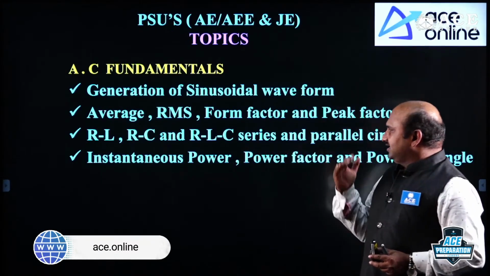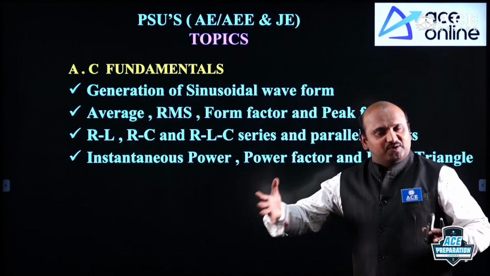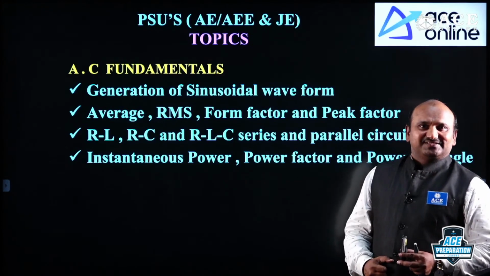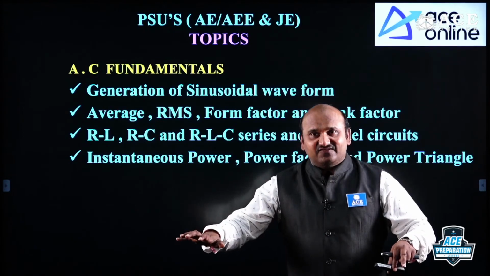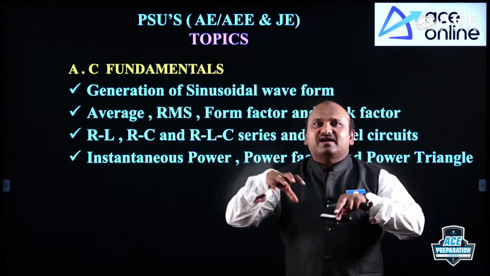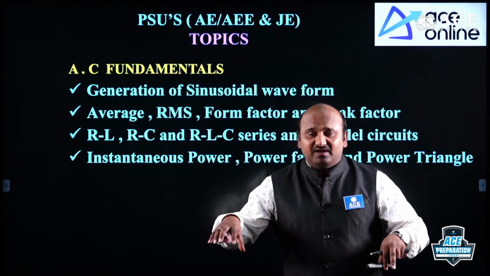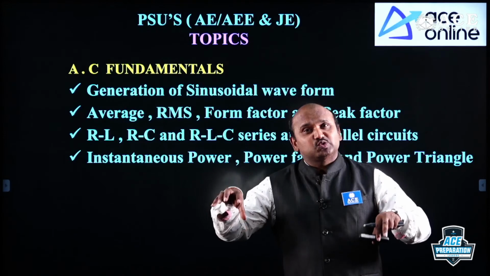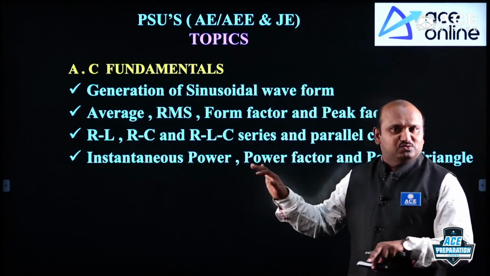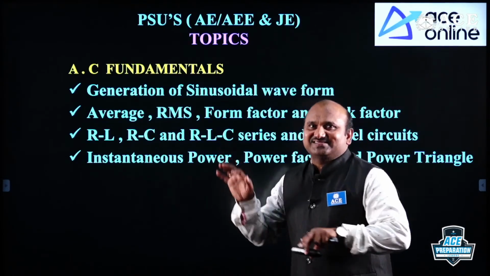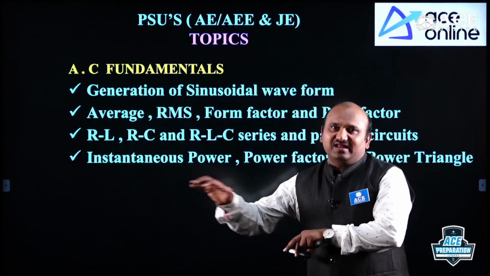Now, using those instantaneous values, for AC circuit analysis we are able to define active power and reactive power. Using the active and reactive power which exist in the network, we can define a combination of these, which is called apparent power or resultant power, also called complex power. That does not exist by itself. It can be defined using the two existing powers when the network is either lagging or leading.